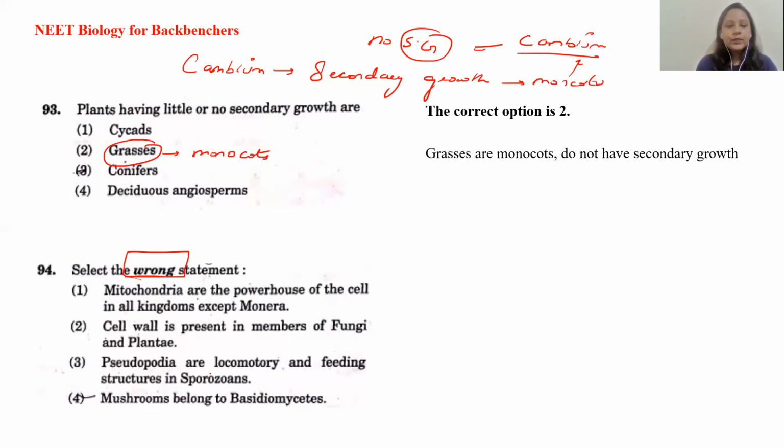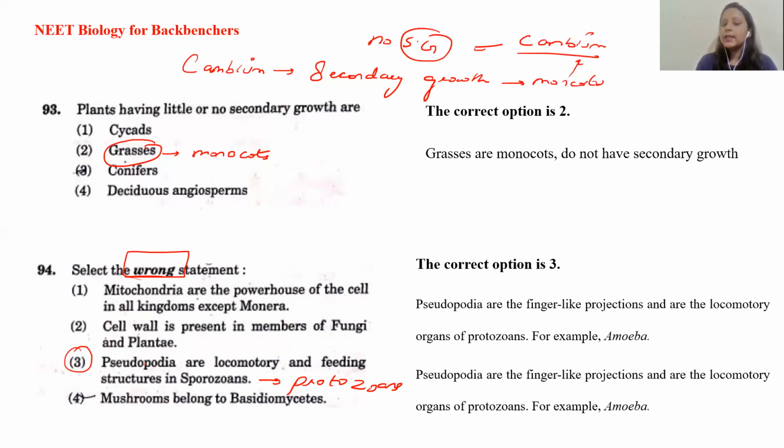That's very true. Pseudopodia are locomotory and feeding structures found in sporozoans. Pseudopodia is actually a structure which is found in the protozoans like amoeba. It is not a structure which is found in the sporozoans. So this is the wrong statement. And mushrooms belong to the Basidiomycetes. This is also a true statement.